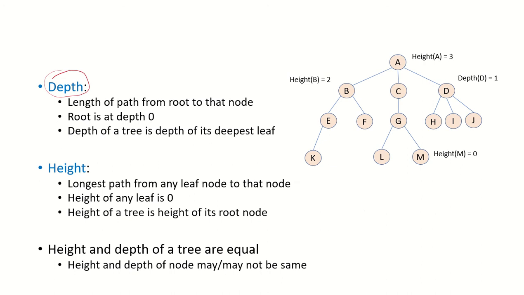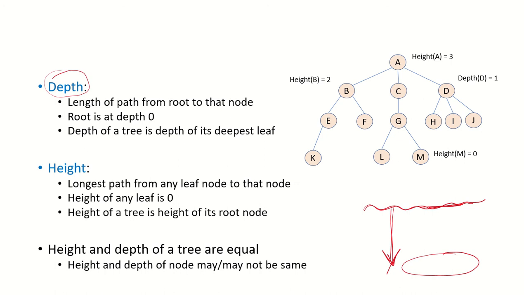Whenever you think of an ocean or a sea and there is a submarine, we talk in terms of depth. How deep is that submarine from the surface of the ocean? Depth means how deep inside you are from the surface.